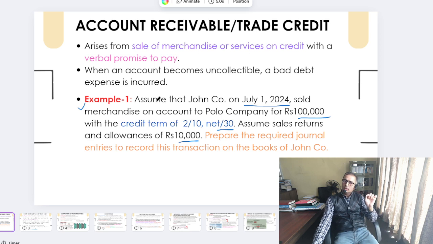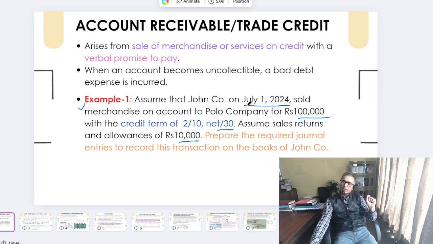Assume that John company on July 1st, 2024 sold merchandise on account to Polo company. Here Polo is the buyer and the seller is John company, for 1 lakh, while the credit term is 2/10 net 30. That is, if Polo company pays within 10 days, it would enjoy the 2% discount. That means the seller would provide a 2% cash discount to induce early payment. That is the point, right? And the sales returns and allowances are 10,000. Now what would be our journal entry?